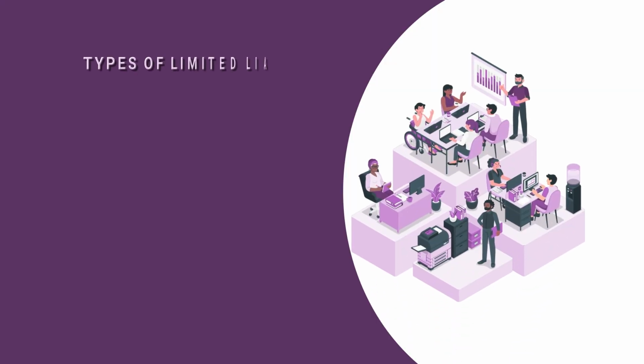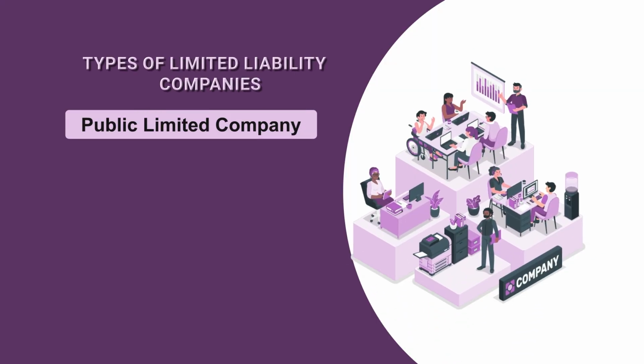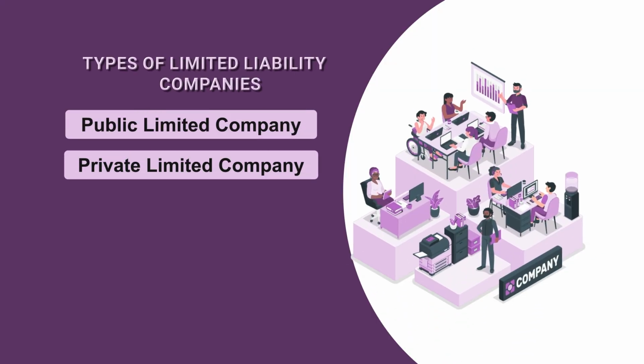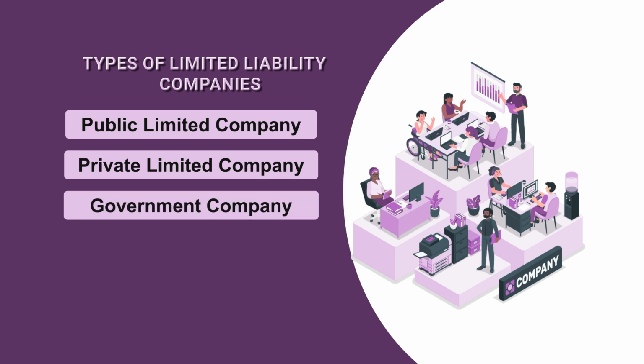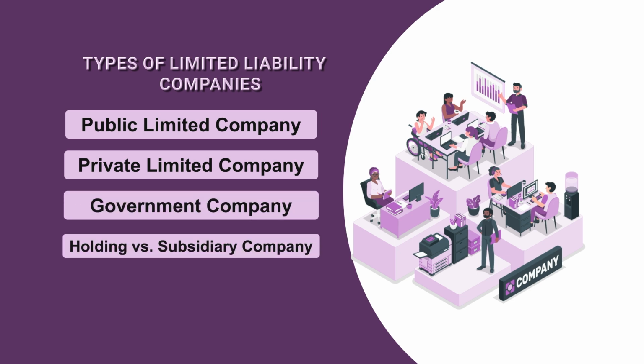Then when we talk about limited liability companies, in any country it can be in the form of a public limited company, private limited company, government company, holding company, subsidiary company, or chartered company. I will talk more about the public limited company and private limited company. The word limited means that the liability of the shareholders will be limited up to the value of shares purchased by them. They are not required to contribute to the losses if the company goes into losses.